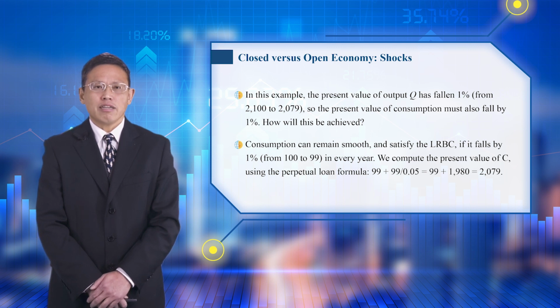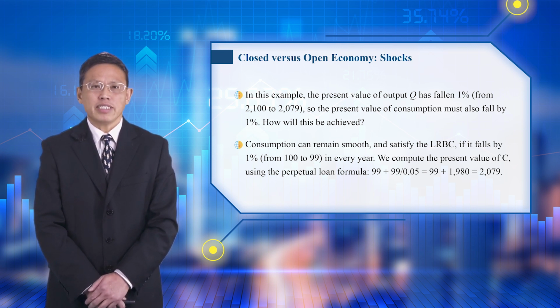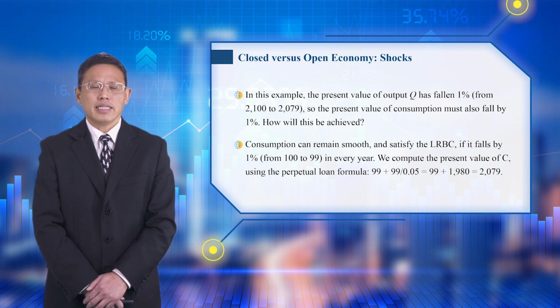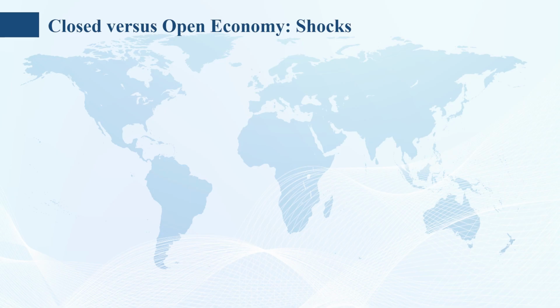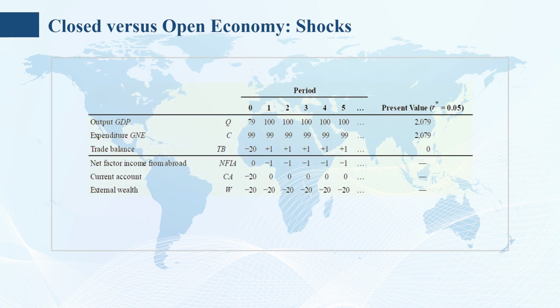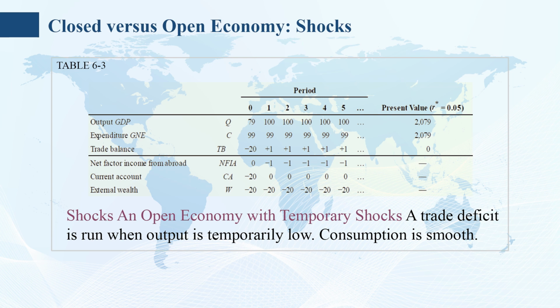To double-check this logic, we compute the present value of C using the perpetual formula again. 99 plus 99 divided by 0.05 equals 99 plus 1,980 equals 2,079. Because the present value of C and the present value of Q are equal, the LRBC is satisfied. Table 6-3 shows the path of all the important macroeconomic aggregates for the open economy.